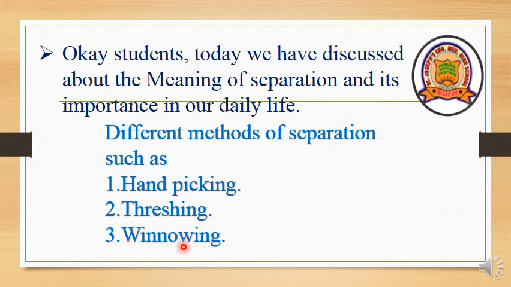The third method is winnowing. Winnowing is done only if the mixture has two different components. One should be heavier whereas the other one is lighter. These are the three simple and important methods of separation which we discussed in today's class. The remaining methods of separation will be discussed in part 2 of the separation of substances.